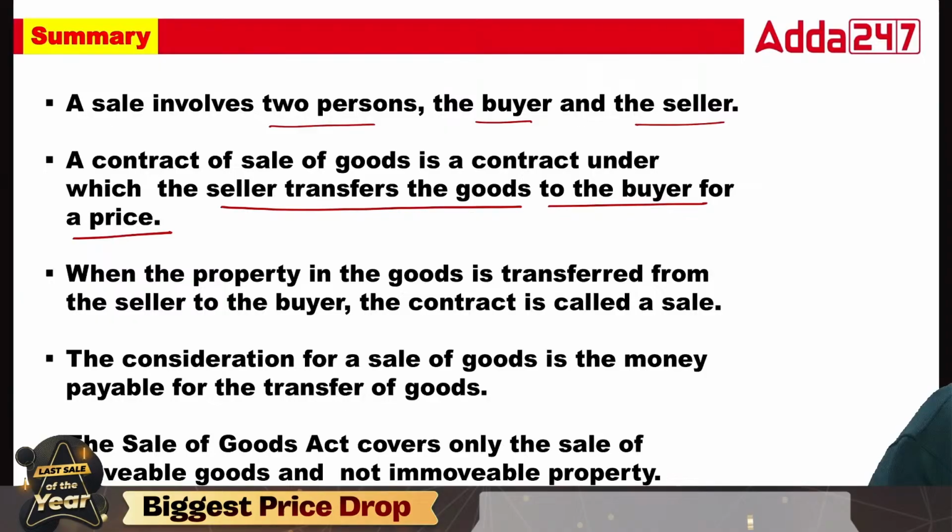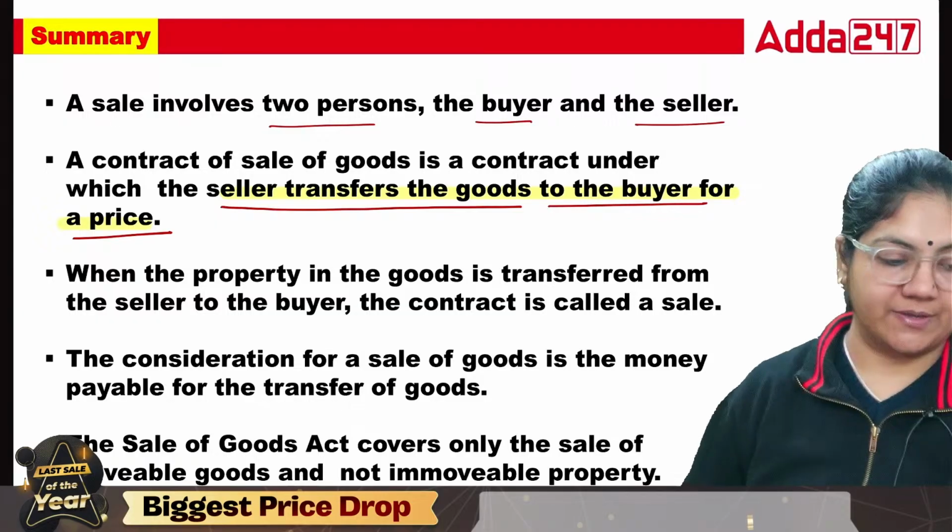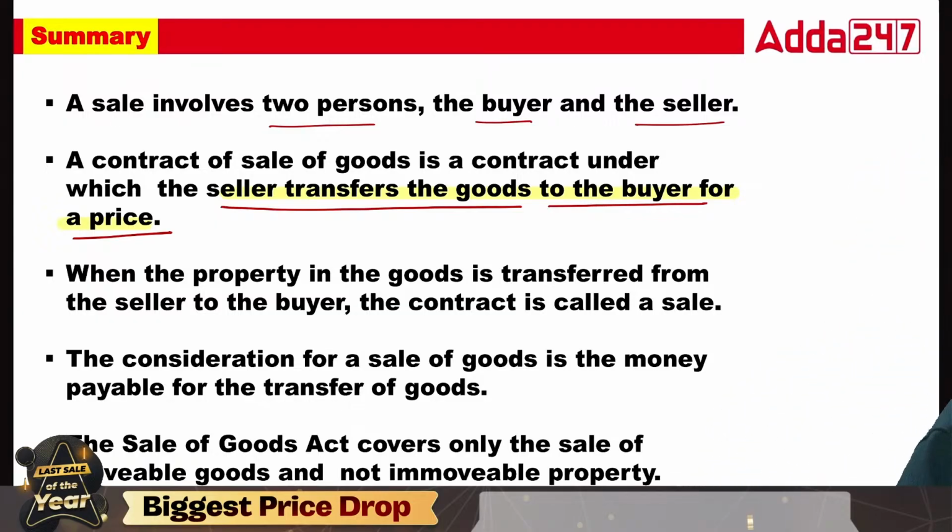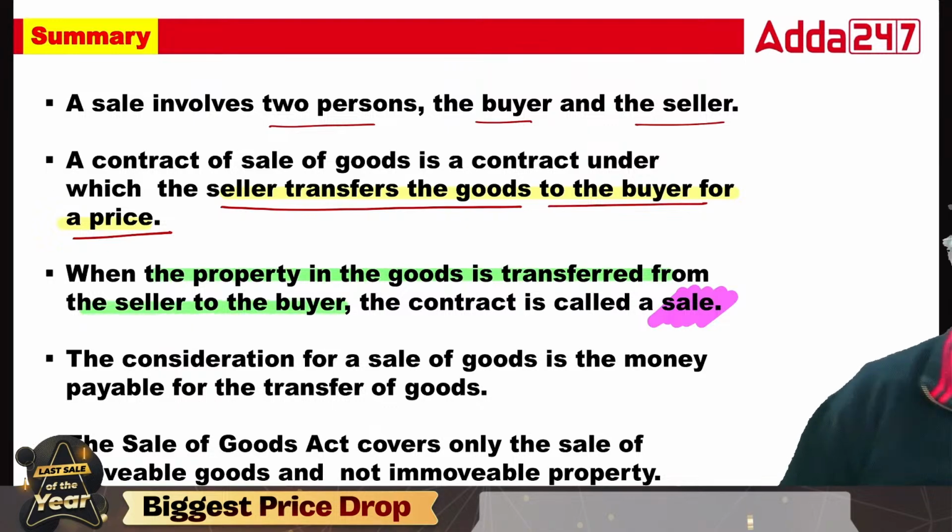So this is the essential element. Seller transfers the goods to the buyer for a price. Then guys, when the property in the goods is transferred from seller to buyer, this is called sale. So this is the definition that you have to understand: what is sale. Sale is basically when the property in the goods is transferred from seller to buyer. This is called sale. Cool.